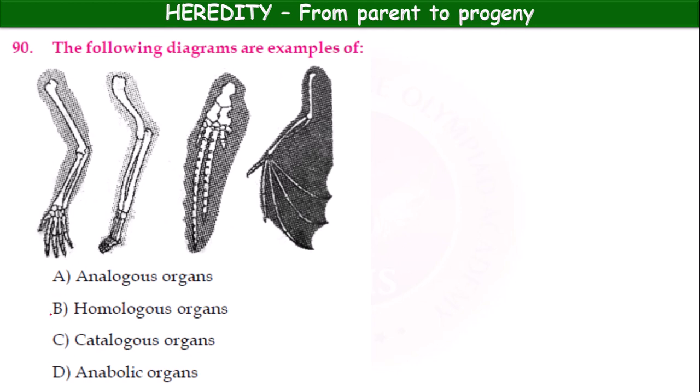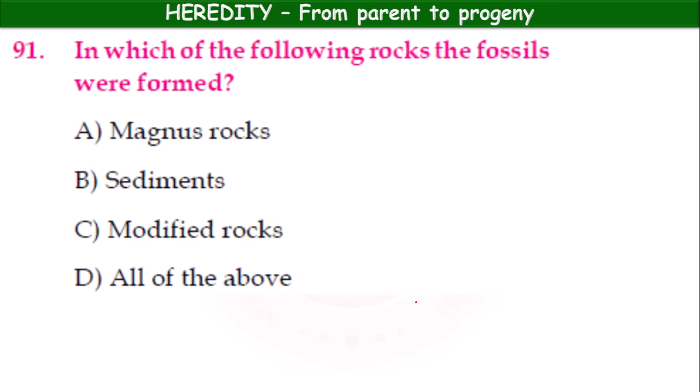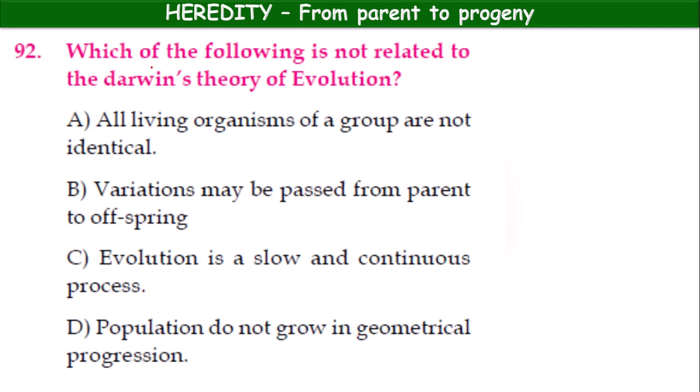The homologous organs, option B. 91. In which of the following rocks were fossils formed? Igneous rocks, sedimentary rocks, modified rocks, all of the above. It is the sedimentary rocks. Okay. Option B.